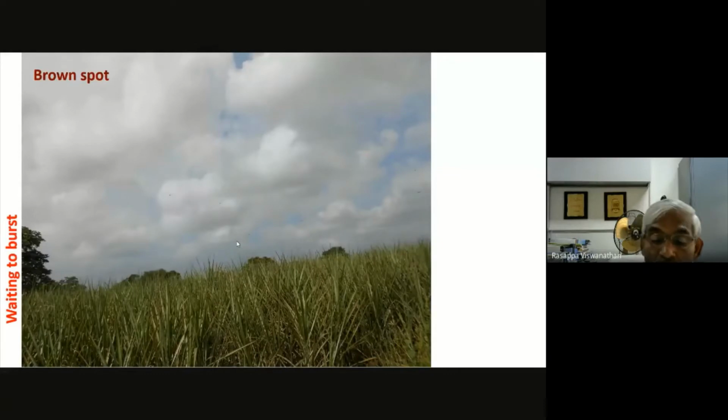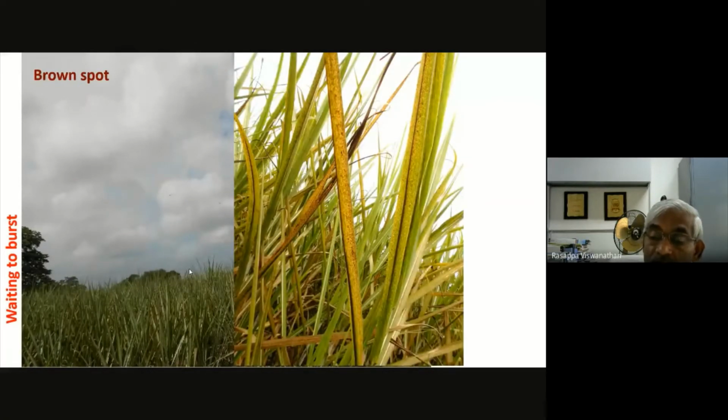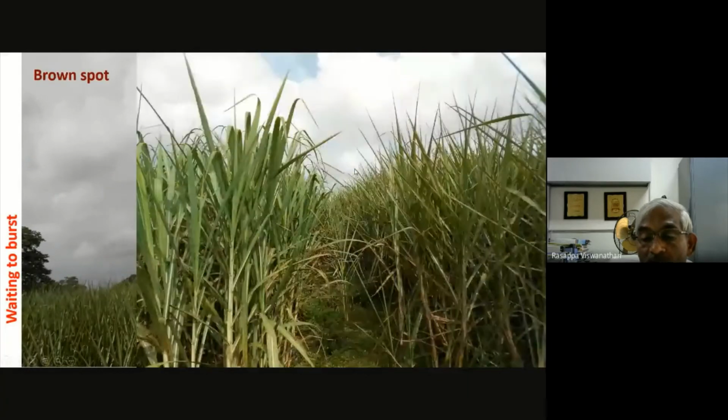Coming to another foliar disease, brown spot. It is caused by another pathogen, Cercospora longipes. You can see the disease is confined to Co M 0265. These are incidences I recorded during the last cropping season in North Karnataka, where, except for the leaves inside the spindle, all the leaves had severe brown spot incidence.